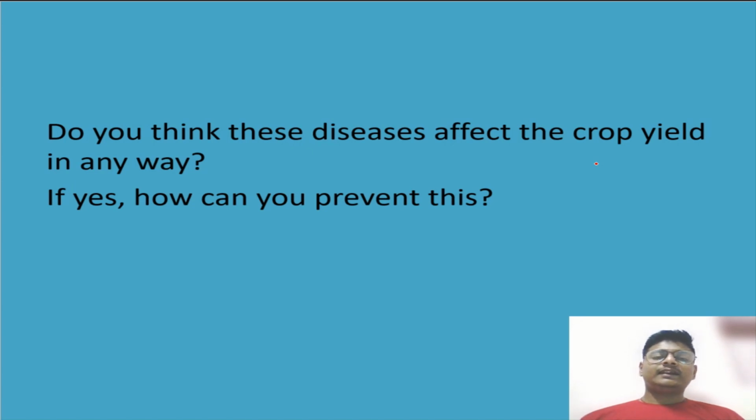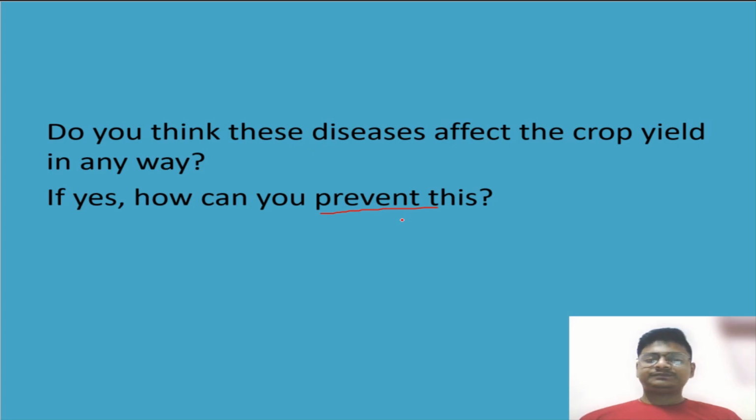Now how will we prevent this? If it is transmitted through insects, we will prevent it from the insects. We will not let the insects go through that crop. If it is from fungus or viruses, we should have safety measures for that.